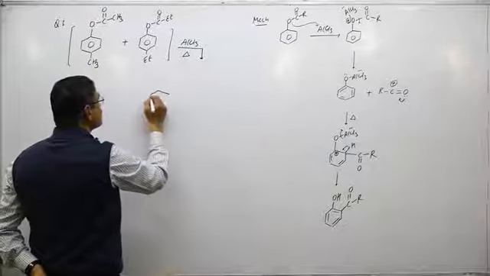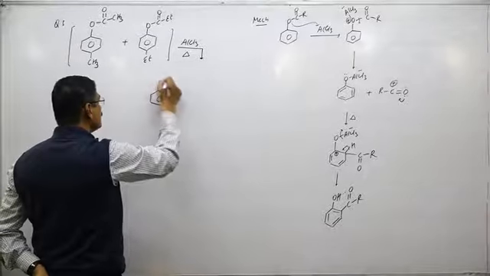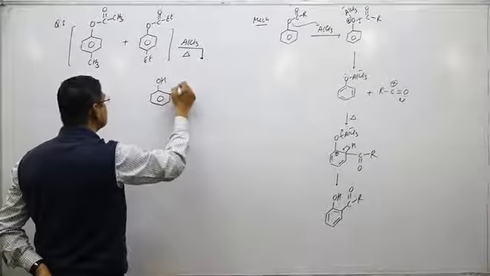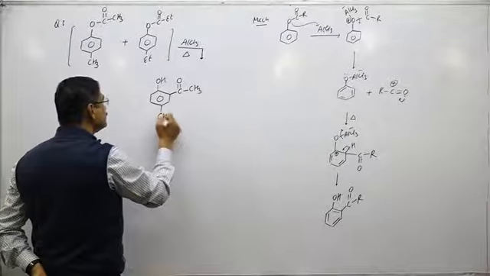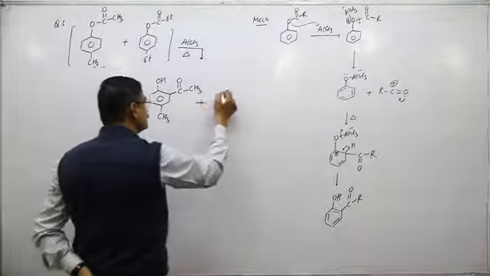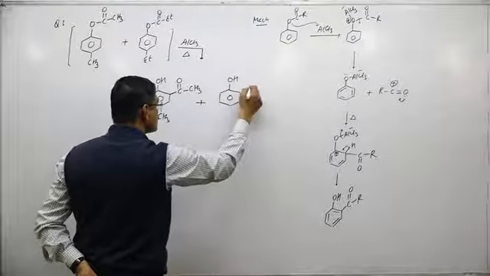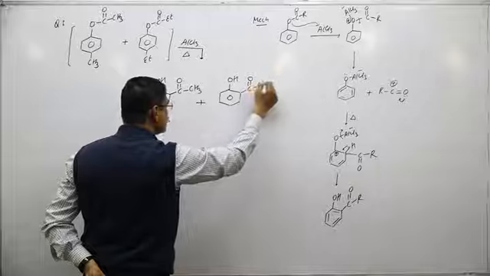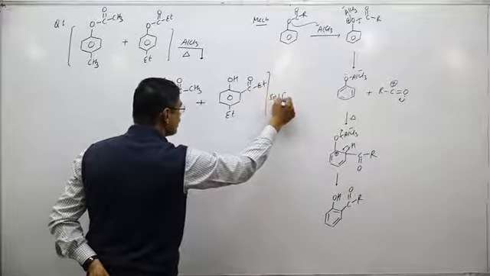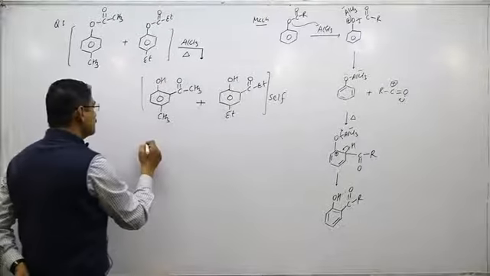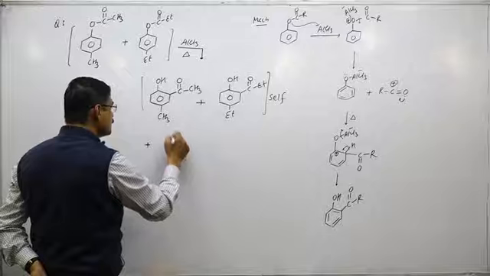So products are like this, which has COCH3, which has COEt, these are self products, plus there are 2 cross products.